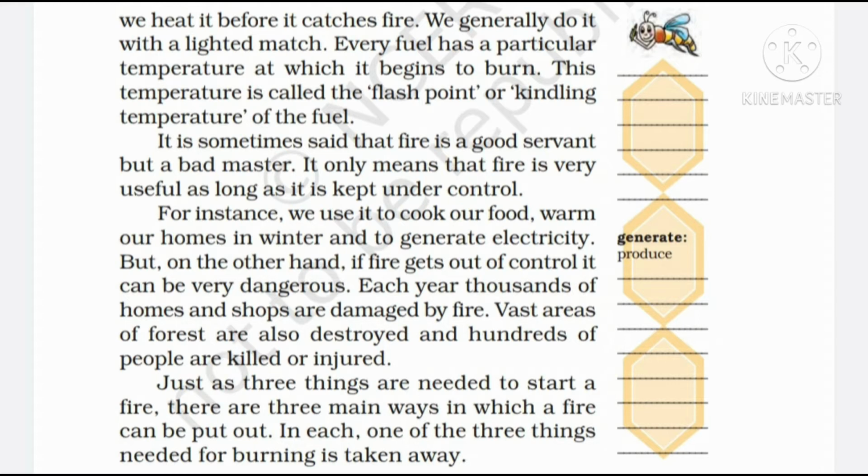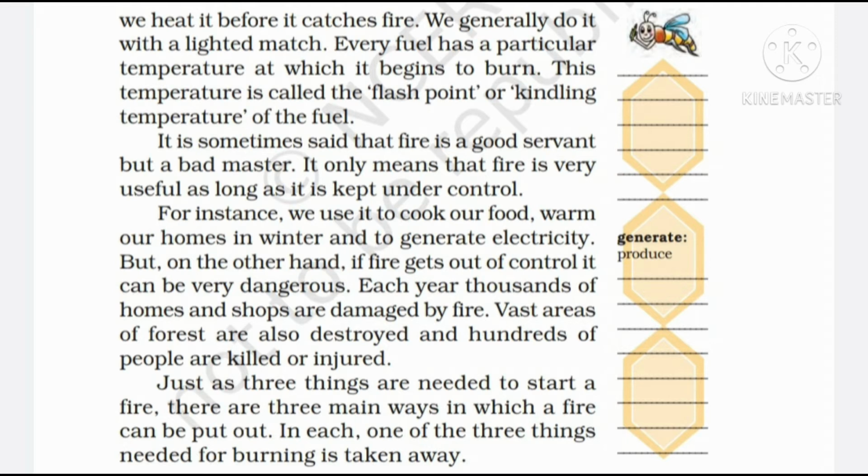For instance, we use it to cook our food, warm our homes in winter, and to generate electricity. But on the other hand, if fire gets out of control, it can be very dangerous. Each year, thousands of homes and shops are damaged by fire. Vast areas of forest are also destroyed, and hundreds of people are killed or injured. A few months ago, there were fires in the Australian forest.